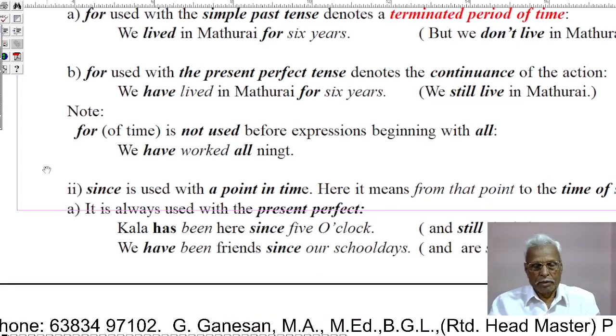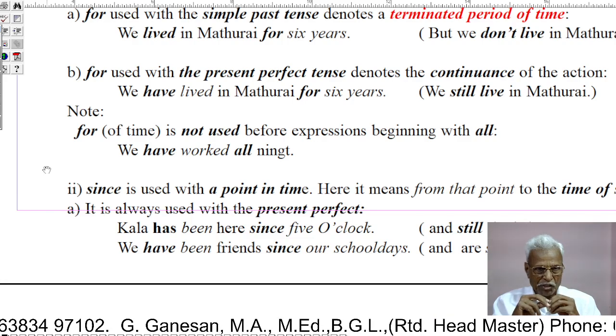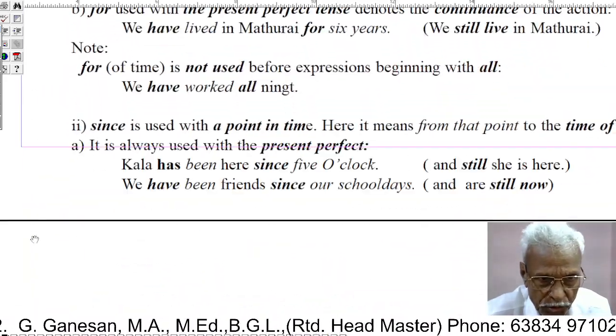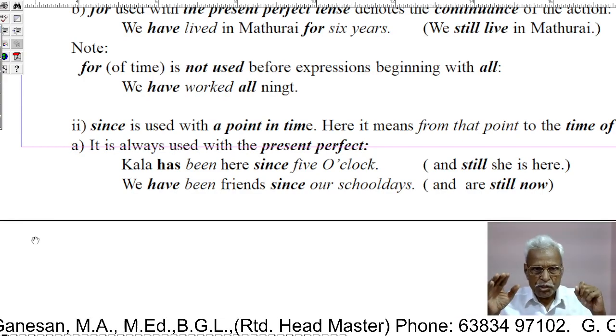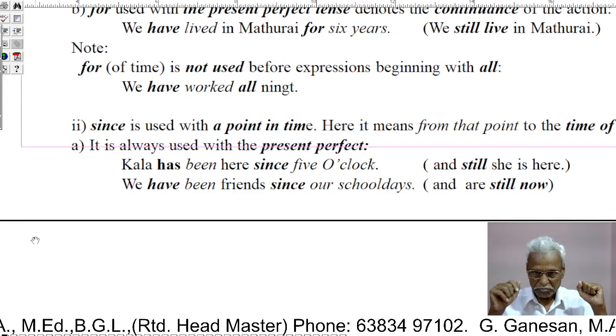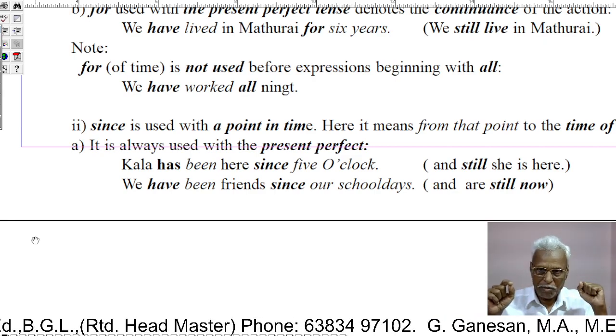Then the second subdivision of tenth use. Since is used with a point in time. Here it means from that point to the time of speaking.